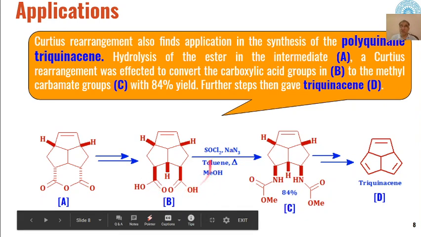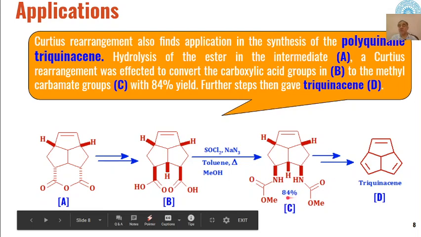So the Cl, which is formed in the first step over here, will be converted into azide. Cl over here will also be converted into azide. So diazide will be formed on reaction with thionyl chloride and NaN3. Then on heating, this diazide will be converted into isocyanate, and that isocyanate will further react with methanol, and we will get these types of dicarbamates as the product.